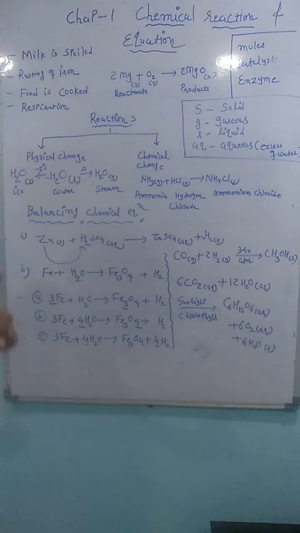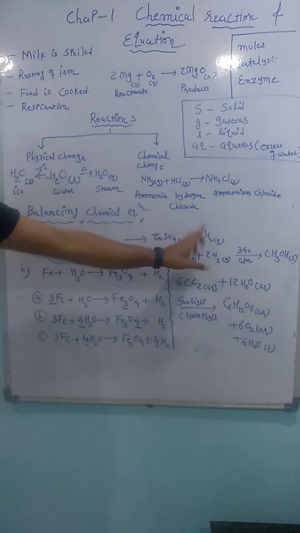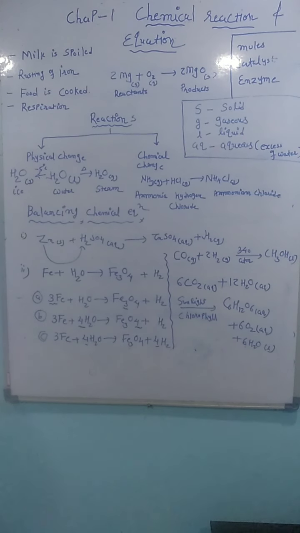Again I revise how to write the reaction: 1 mole of zinc reacts with 1 mole of sulfuric acid to give 1 mole of zinc sulfate plus 1 mole of hydrogen gas. Next, the reaction balancing is completed in 3 steps. We will go one by one.